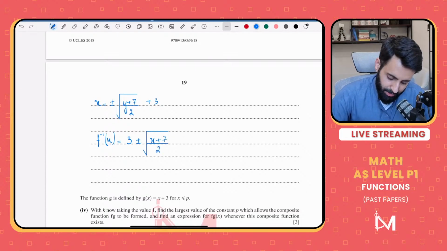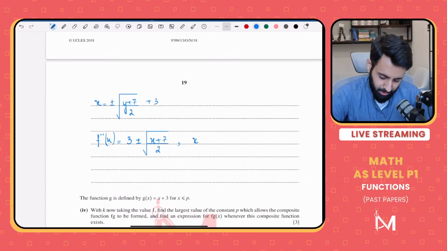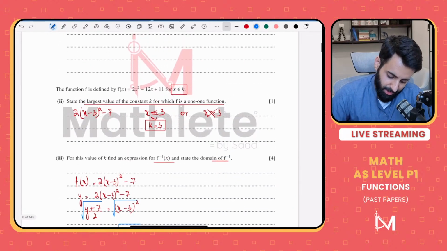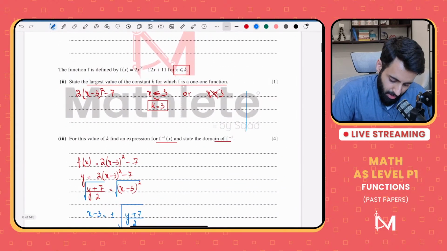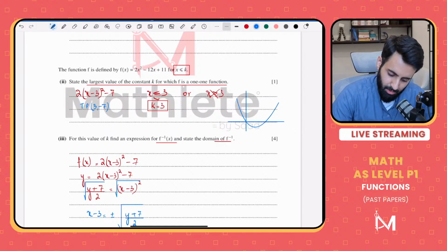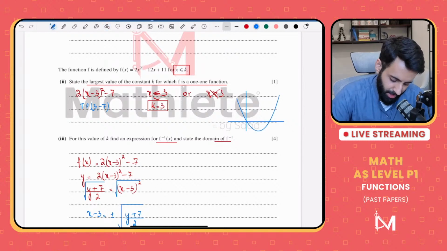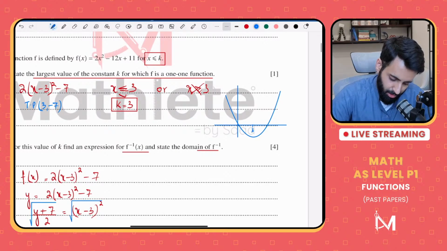Also, we're supposed to write down the domain of the inverse function. Now, how will I write down the domain of the inverse function? Let's go back. The domain of the normal function is x is less than or equal to 3. And the coordinates of the turning point are (3, negative 7). So that means this is what we're looking at: a curve which is turning at (3, negative 7). So what's the range going to be? The range is going to be greater than or equal to